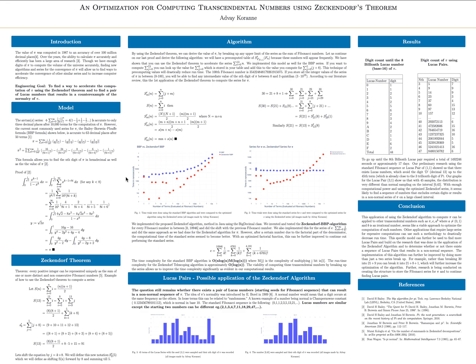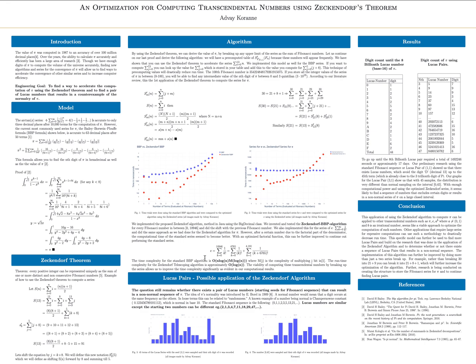I then tried to implement the Zeckendorf algorithm to the series for e. You can see the same idea of the shifting technique in this series as well, except rather than recomputing the series from 0 to 6,765, since 6,765 is a Fibonacci number, we can look it up in our table of values. However, the Zeckendorf algorithm was not as efficient as compared to the original series.